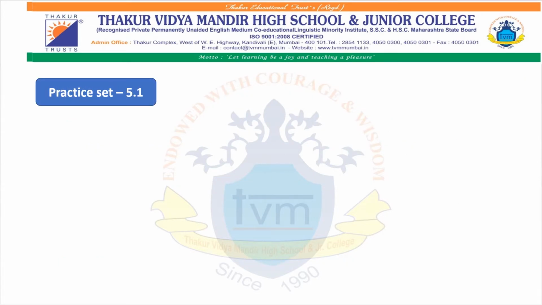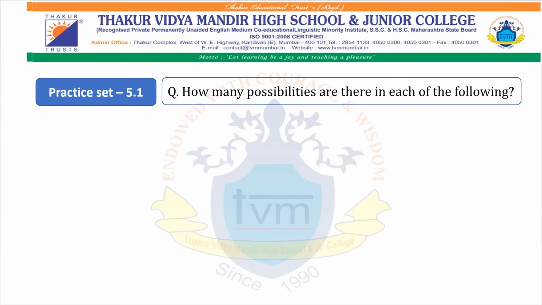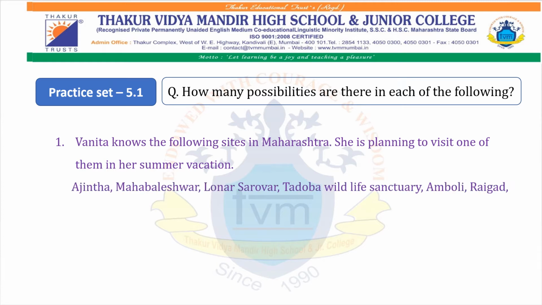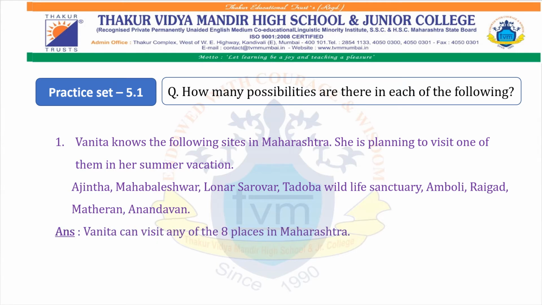Practice set 5.1. How many possibilities are there in each of the following? First, Vanita knows the following sites in Maharashtra. She is planning to visit one of them in the summer vacation: Ajanta, Mahabaleshwar, Lonar Sarovar, Tadoba Wildlife Sanctuary, Amboli, Raigad, Matheran and Anandwan. So the answer is Vanita can visit any of the 8 places in Maharashtra. Therefore, she has 8 possibilities.